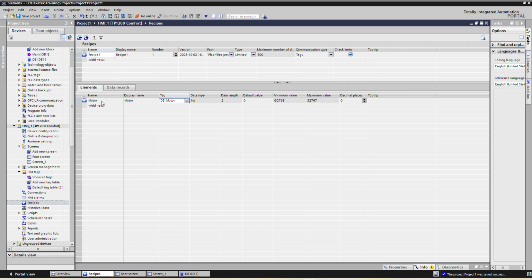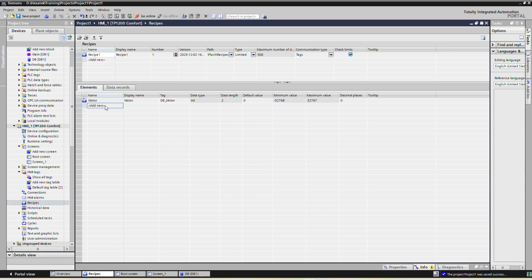Here we have used integer to save the number of tags. Let's say there are 10 motors, then here we are only using one tag. Otherwise we would have to use 10 different tags. To reduce the tags, we have used only one motor tag.